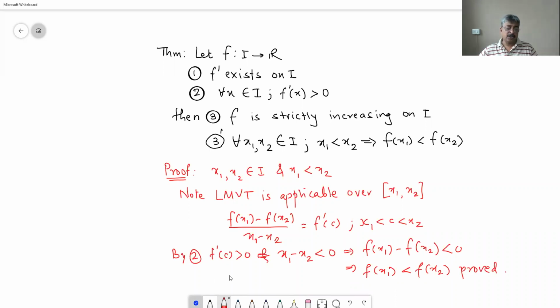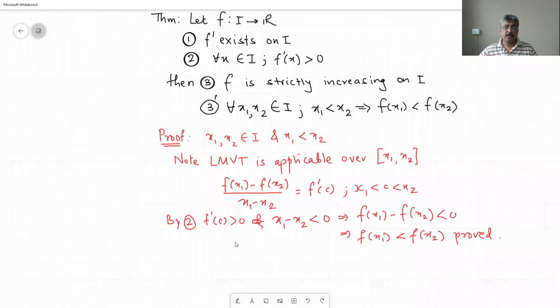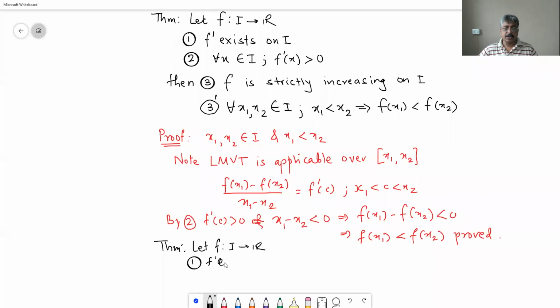Right? Just let me write down the statement of the other theorem. Let f be defined from I to R. 1, f dash exists on I. 2, for every x belonging to I, f dash of x is less than 0.